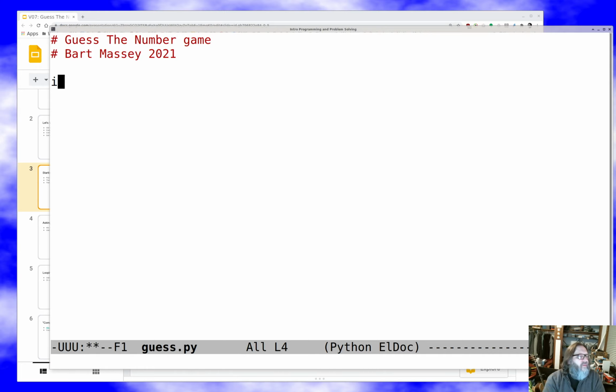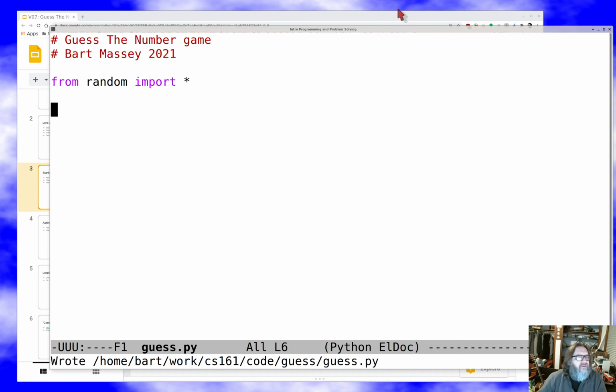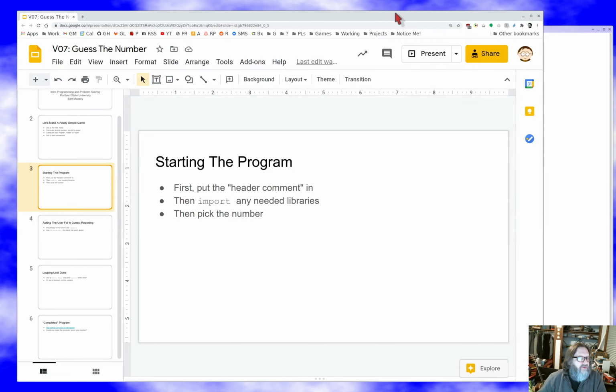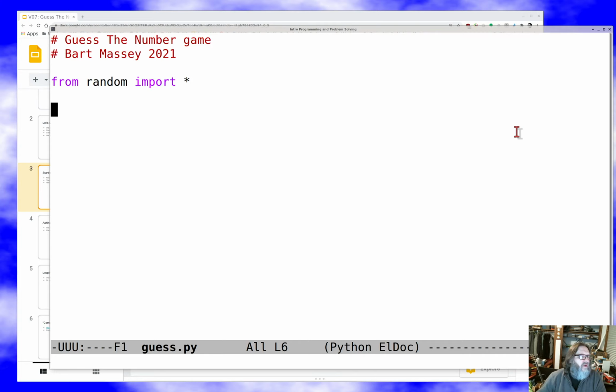And I know I'm going to need some random numbers here. So like I talked about previously, I'm going to get the random stuff in here somewhere. And now I'm started. Now I've got my program sort of all going.